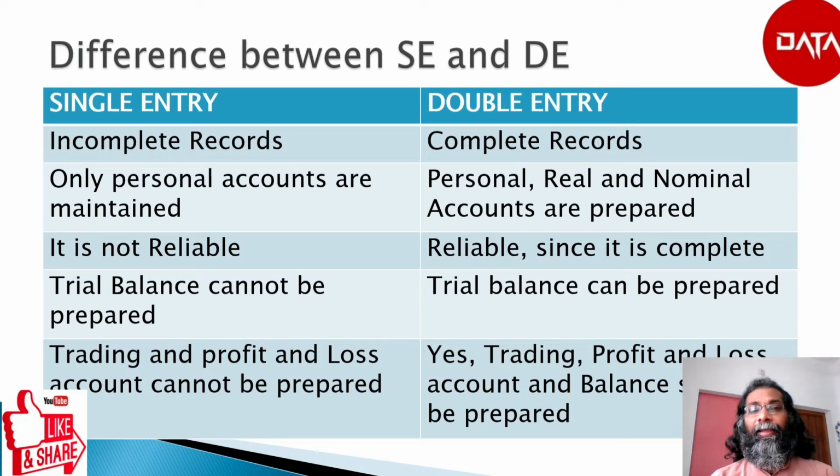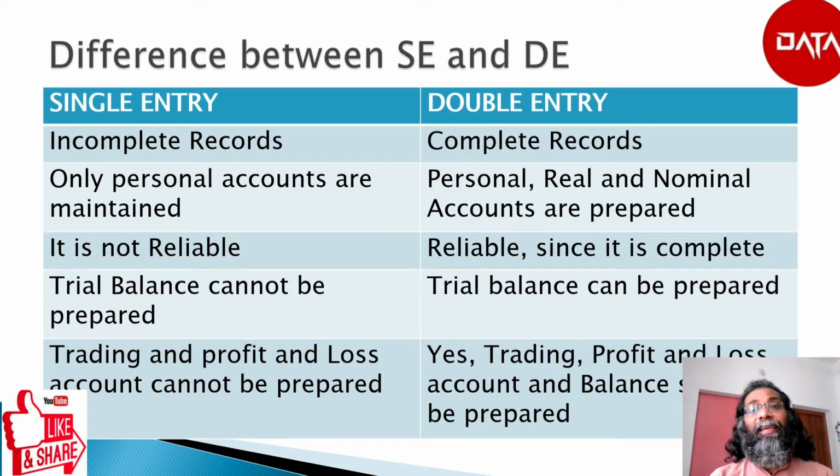But in single entry, it is said to be the incomplete records. In double entry system, personal account, real account and the nominal accounts are prepared. But in single entry system, only personal accounts are prepared. The double entry system is complete in records so that we can say it is reliable. We can trust on the results from the double entry system.